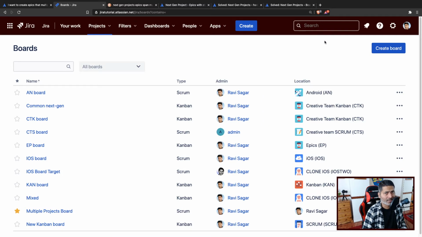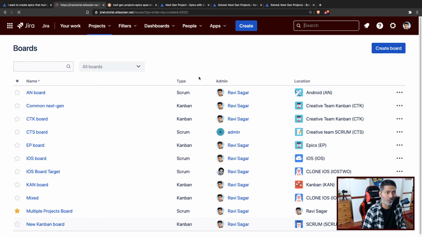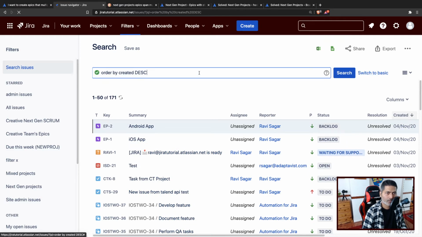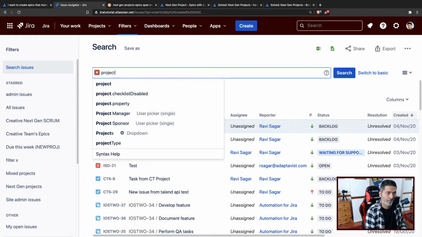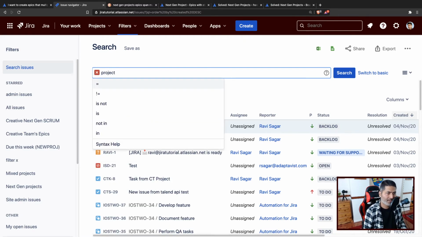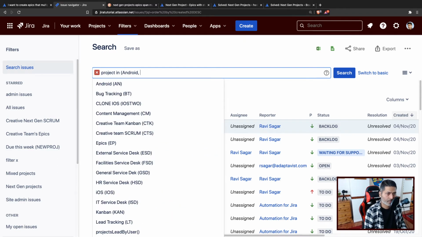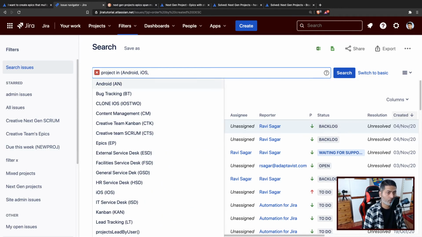Even before we create a board, I think it is always a good idea to search for the issues. Let us prepare the query that should be applicable. So I'll go to the issues, and I will try to write something like, okay, so we want project in, and we want to include Android, we want to include iOS, and we also want to include the project that we created to store the epics.